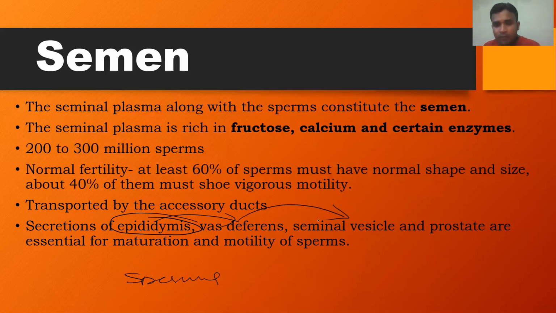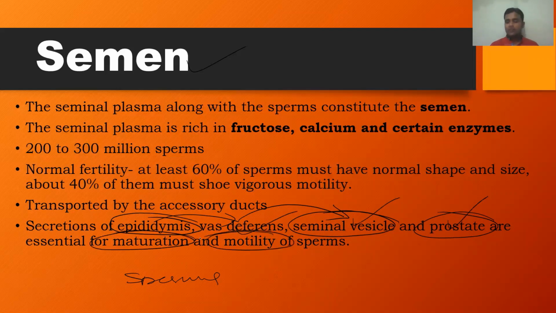But before that, the seminal vesicle secretes a fluid called seminal fluid. The prostate gland also contributes to the production of seminal fluid. The secretions of the seminal vesicle and prostate gland, called seminal fluid, plus the sperms transported through the epididymis and vas deferens, together constitute semen. At the same time, the secretions of the epididymis, vas deferens, seminal vesicle and prostate are essential for the maturation and motility of the sperms.